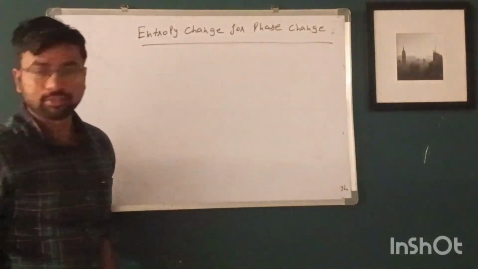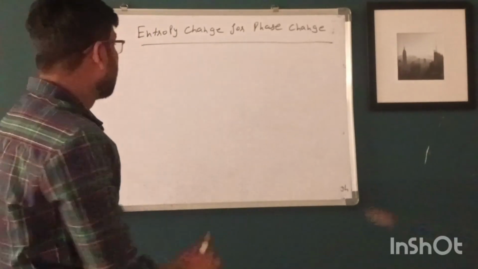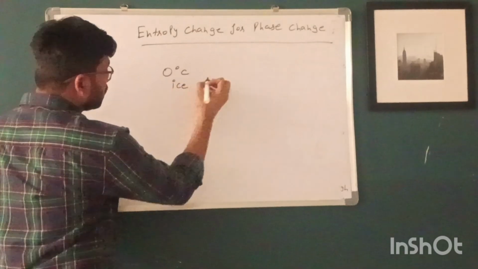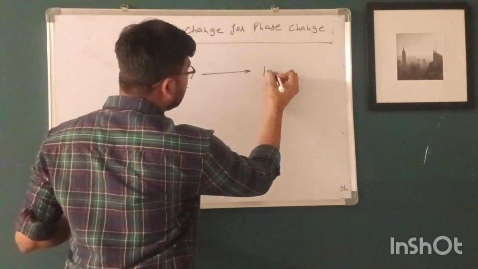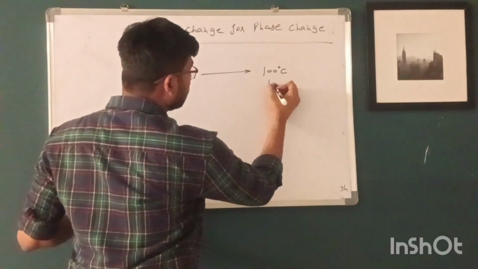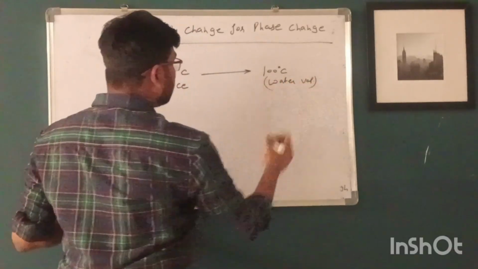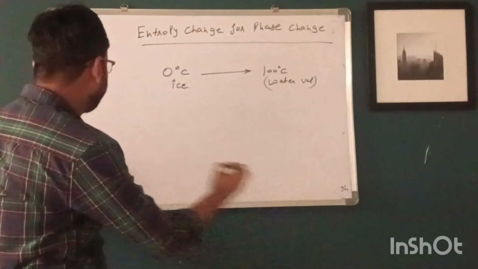Now we will take one example of how to calculate the entropy change for phase change. Suppose 0 degree Celsius ice is converted into 100 degree Celsius water vapor. Then in this process phase change occurs. Then how to calculate the entropy change?